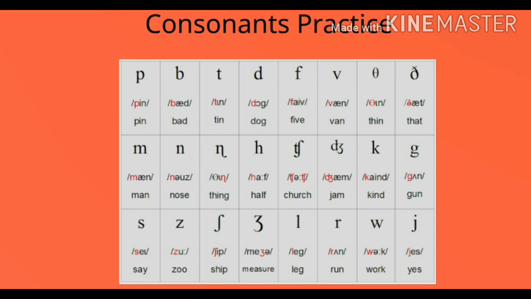Consonants practice is provided in this chart. Look here in the chart, first letter is P. If it is a letter, we pronounce it as a P. Or if it is a sound, we pronounce it as a Pa.